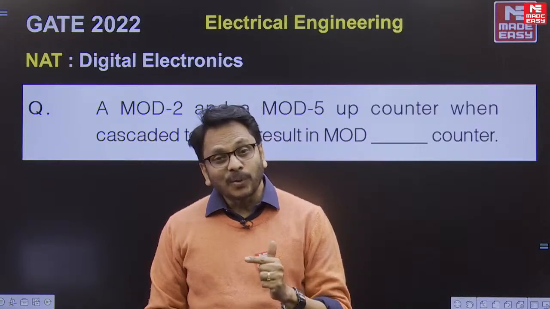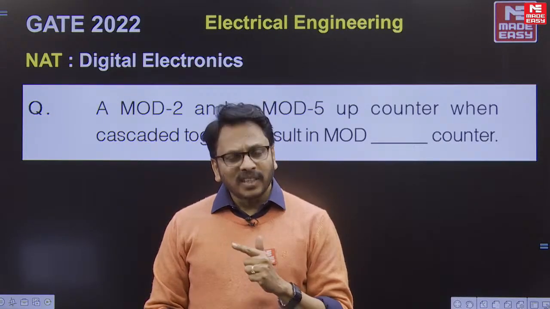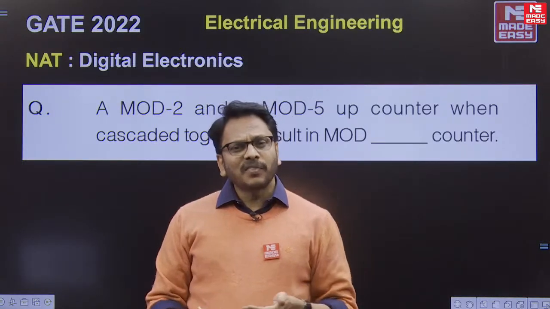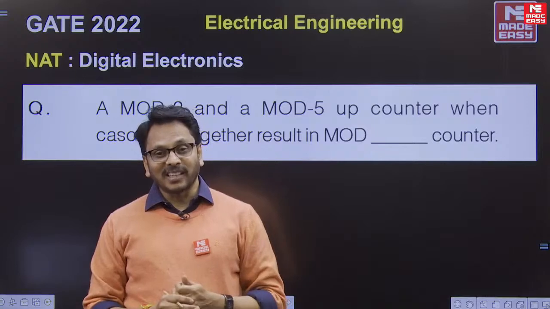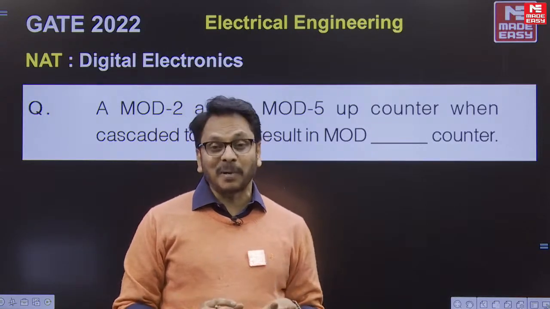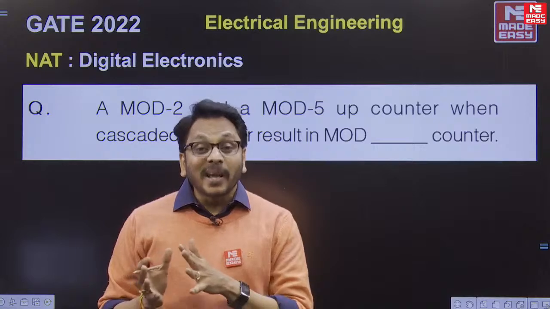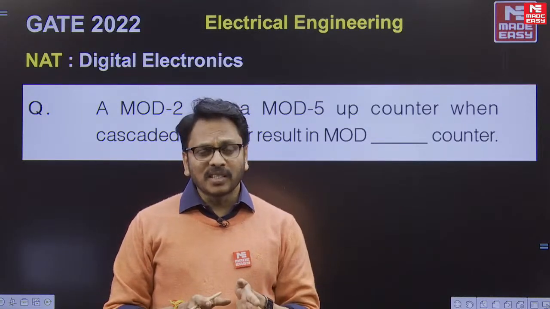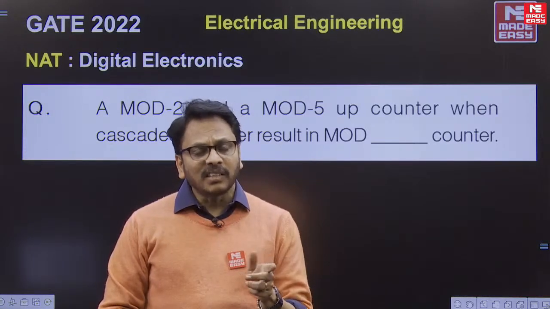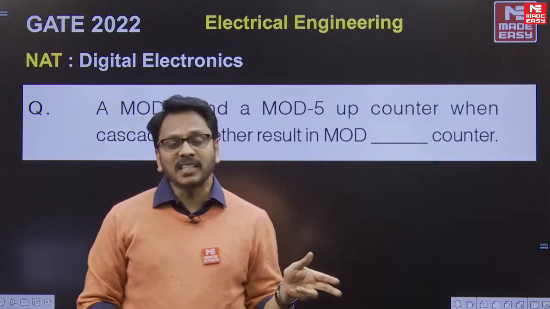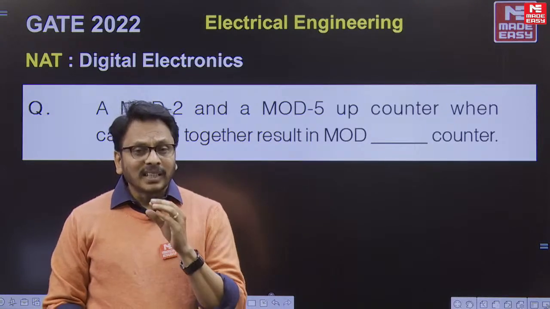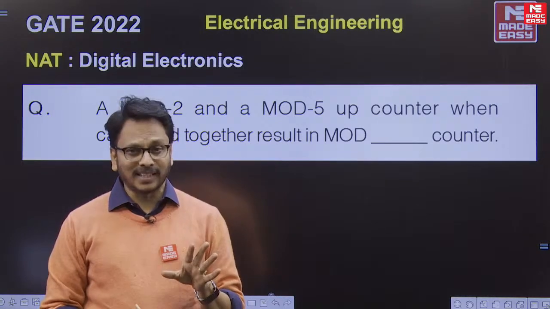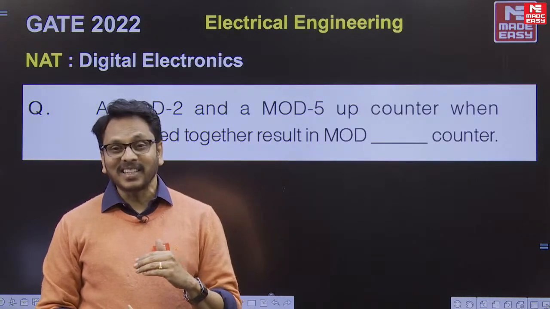And here you may get a doubt, sir, what about the counters, whether those are synchronous or asynchronous counters, or ring counters, since there are different types also. No need to think about what type of counter it is. Whatever the type of the counters, when they are given in a cascaded way, the total mod value is simply the multiplication of these two mod values. So I think you got the answer very easily, no?